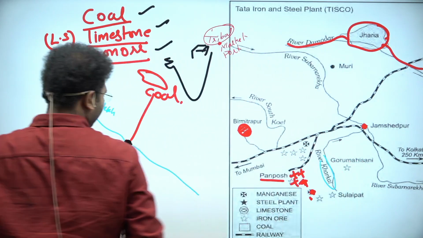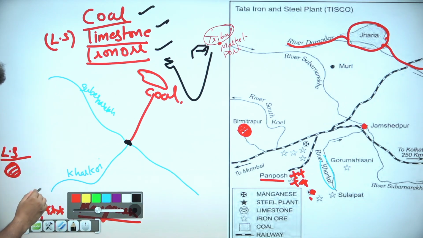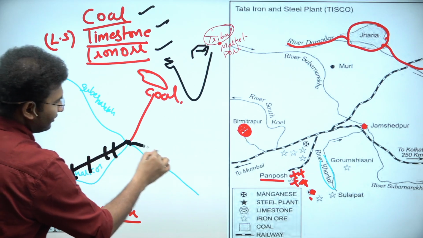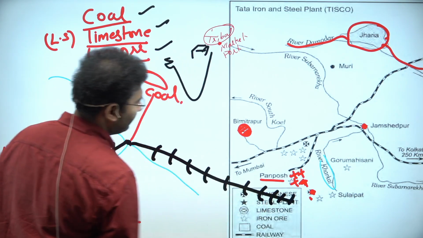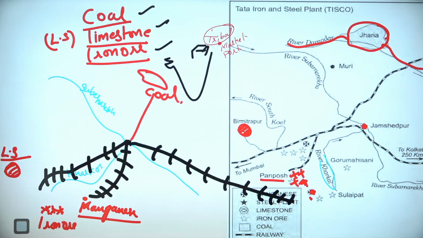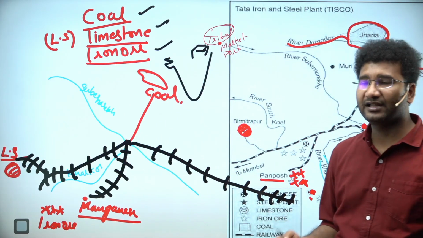So that's why you have all the materials, and you went on building a railway track to this particular area. From here, you also built a railway track to Kolkata, right? Wherever the raw materials are there, you build railway tracks, and these railway tracks you have connected to the places, and this is how the industry of the Tata Steel plant has been developed, right?